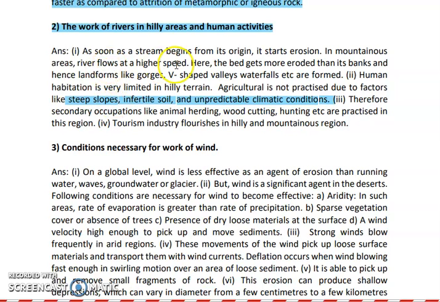As soon as the stream begins from its origin, the erosion starts, and in the areas where there are mountains, the river gets a higher speed. So landforms like gorge, V-shaped valley and waterfalls are formed, and it is seen that in such places human habitation is very limited, or totally sparse.